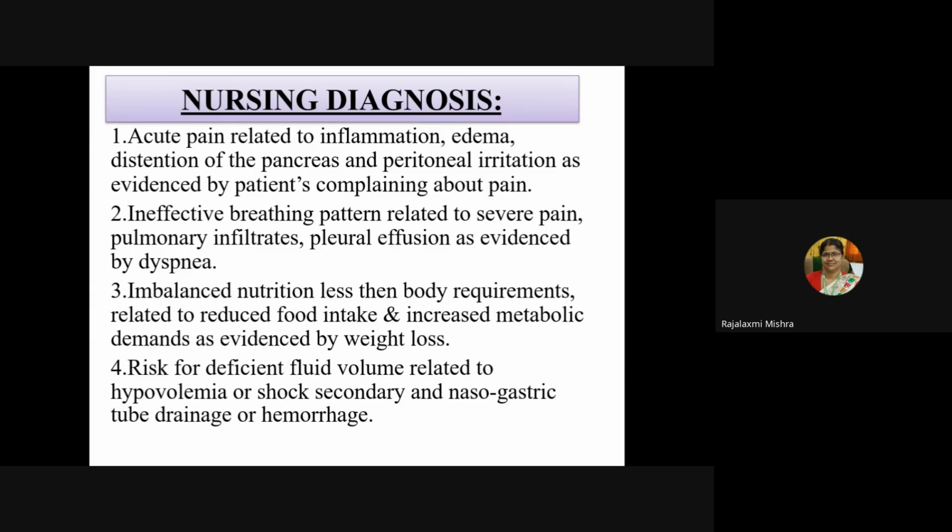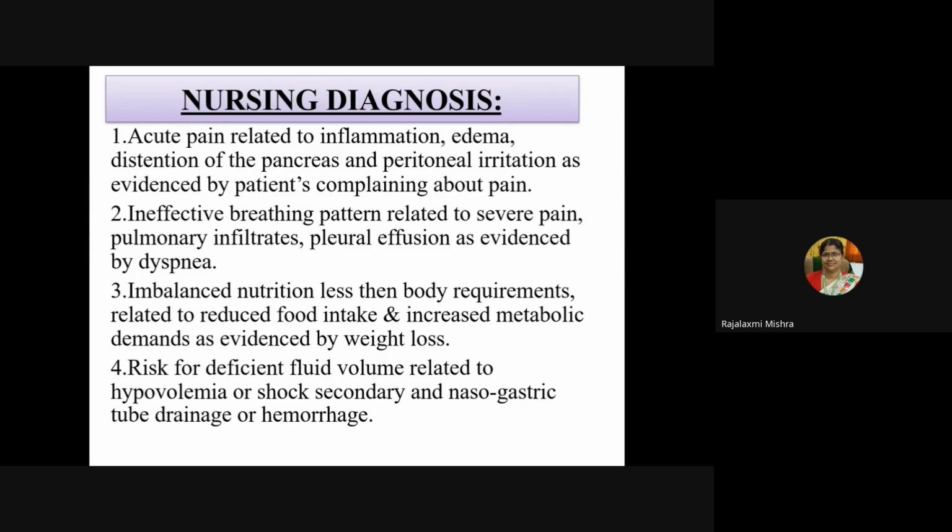as evidenced by the patient complaining of pain. So for pain, you have to give a comfortable position to the patient. Your intervention will be to assess the pain, the type and quality of pain, and how much, and for what duration the patient is complaining of pain. All that you have to assess, then give the medications as per the doctor's order. Keep the patient NPO because the patient may require further management.